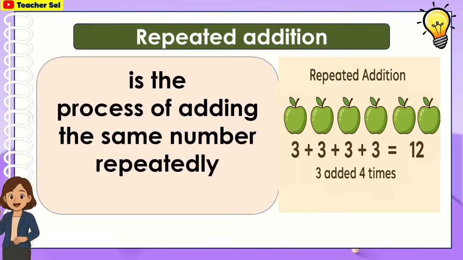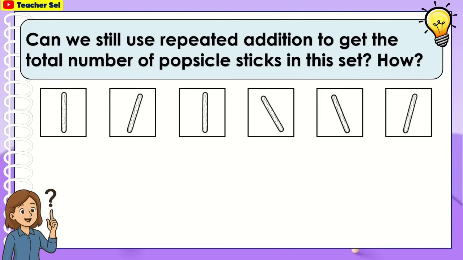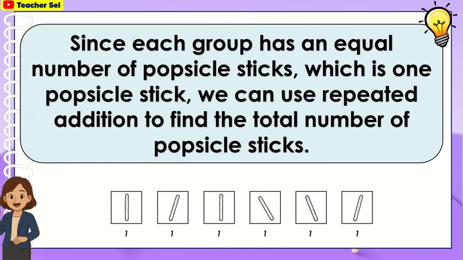Repeated addition is the process of adding the same number repeatedly or multiple times. Can we still use repeated addition to get the total number of popsicle sticks in this set? How? We first need to check if each group has the same number of popsicle sticks. Since each group has an equal number of popsicle sticks, which is one popsicle stick, we can use repeated addition to find the total number of popsicle sticks.